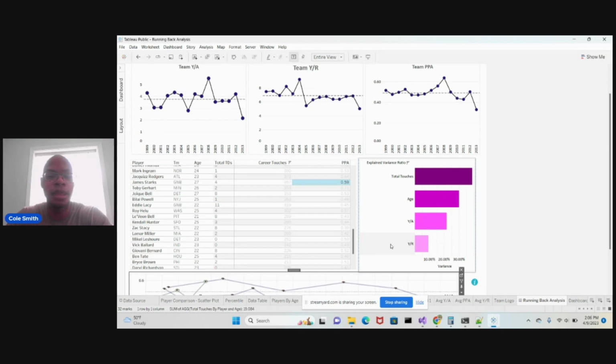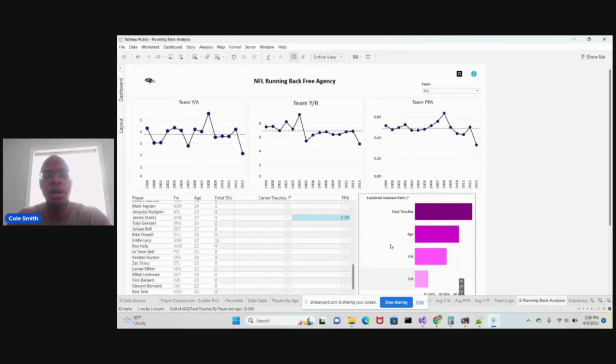So let's go into it. For this example, I looked at the Baltimore Ravens, and here I have my team yards per attempt. I took the average of all the running backs on that team at the time and got their average yards per attempt. We're going to go over some examples using 2013. In 2013, it dipped down to 2.135, which is pretty low. That's very concerning. Then you have your team yards per reception, which is also pretty low. Both of these are definitely below the NFL average.